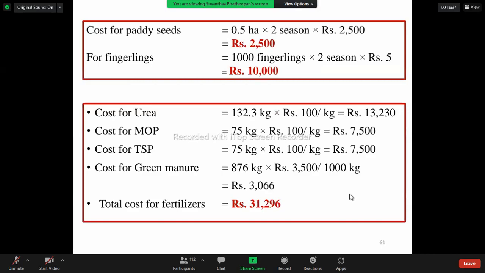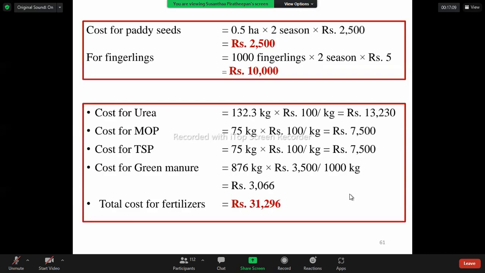For fingerlings, there are 1000 fingerlings. This was also data which we studied earlier. 1000 fingerlings and 2 seasons, okay? Same as the paddy, because there is an integration between the paddy and the fish. Fingerlings are the small ones of fish, okay? So there are 1000 fingerlings and 2 seasons, and the price of the fingerlings is given in the assumption, that is rupees 5.